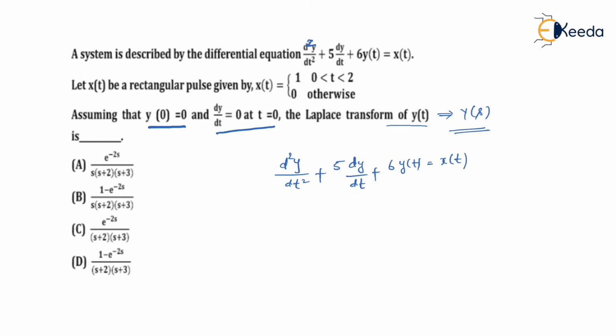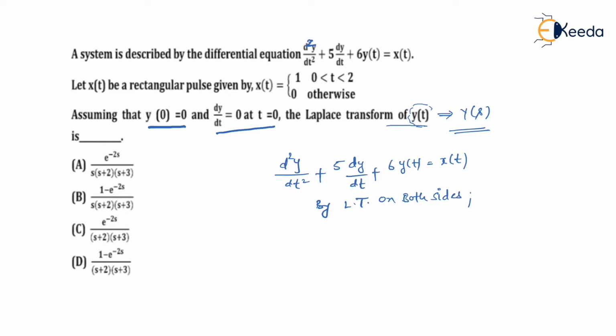Alright. So by taking the Laplace transform on both sides, the reason being that they are asking particularly for the Laplace transform of y of t, so I need to have Y of s here.